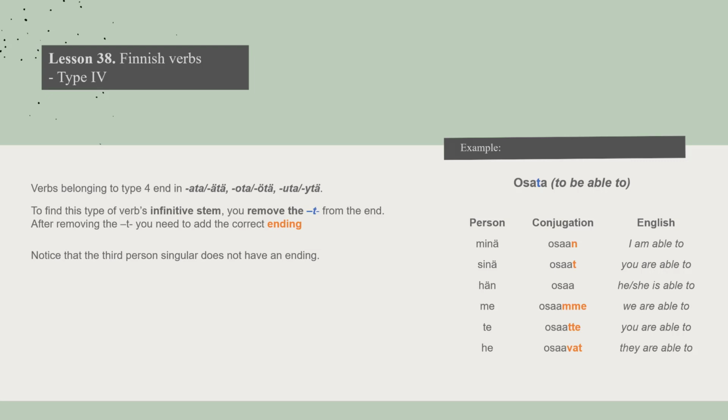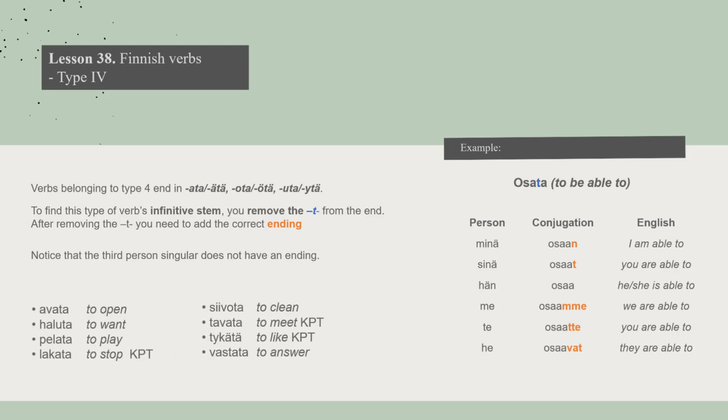We are able to. Te osaatte. You are able to. He osaavat. They are able to. Here are some other verbs of type 4.